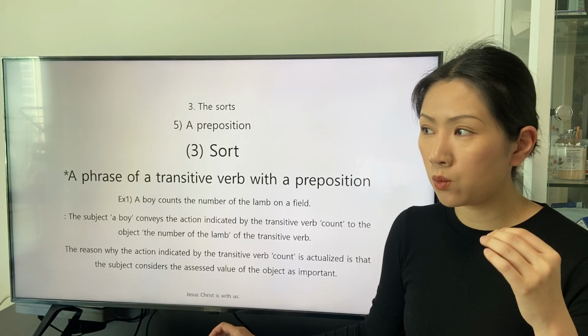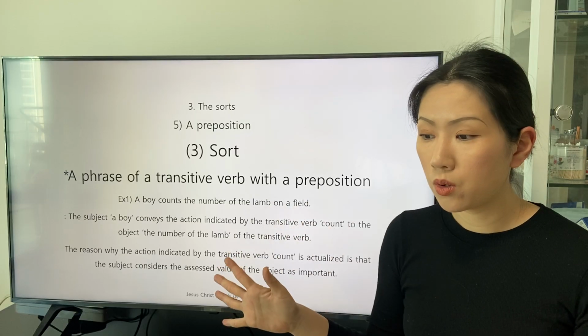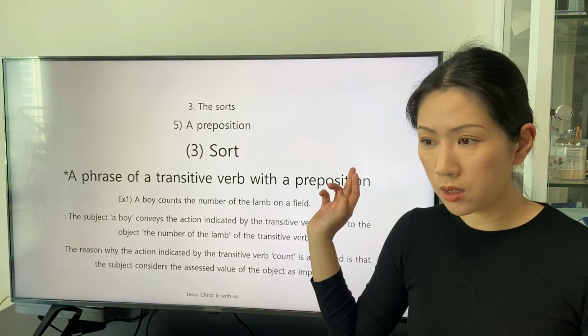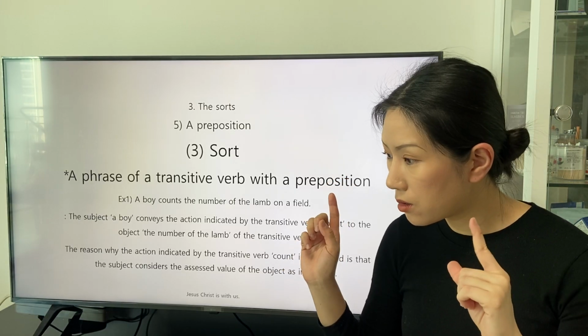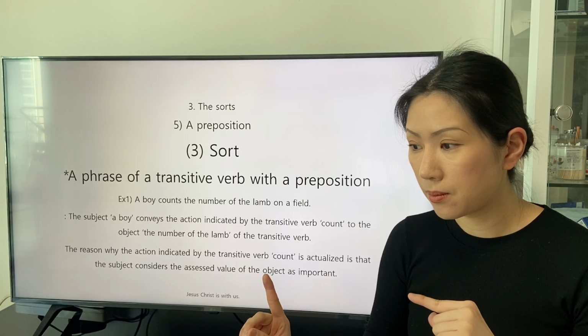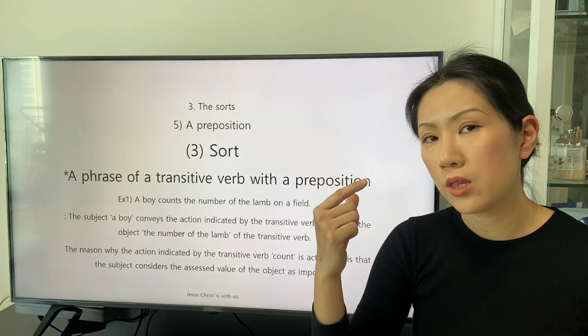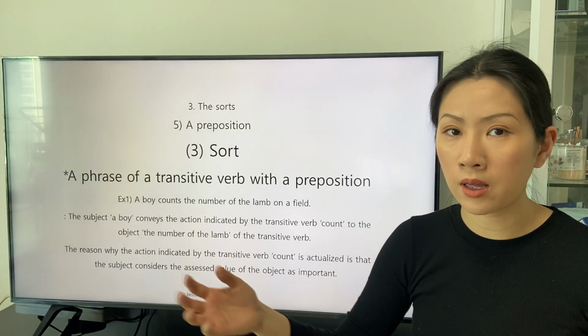We can wonder about how the phrase of the transitive verb count on has the same usage as the other phrases rely on and depend on.